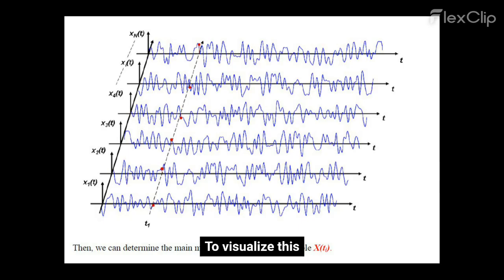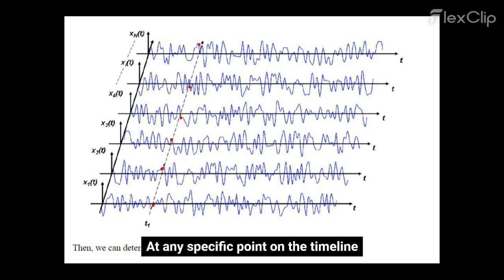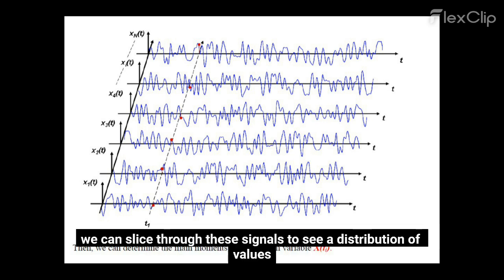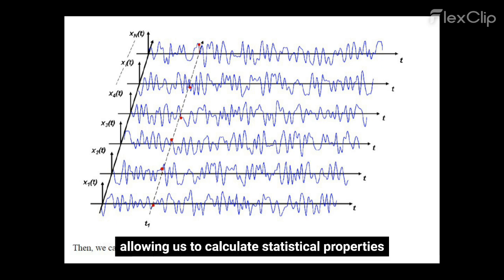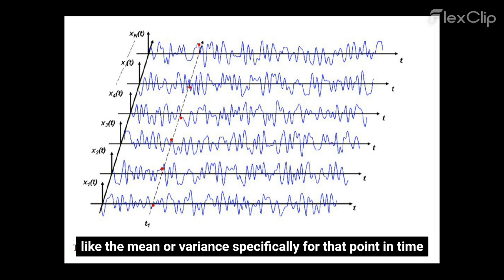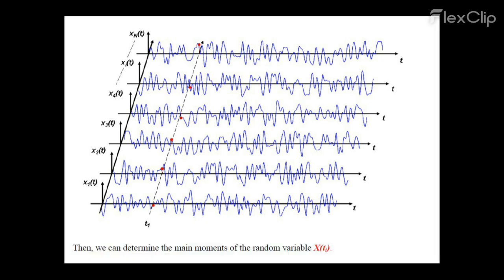To visualize this, imagine a series of signals, x1 through xn, layered on top of each other. At any specific point on the timeline, like t1, we can slice through these signals to see a distribution of values. This vertical slice represents the random variable x at that moment, allowing us to calculate statistical properties like the mean or variance specifically for that point in time.